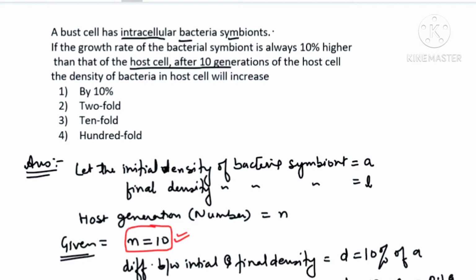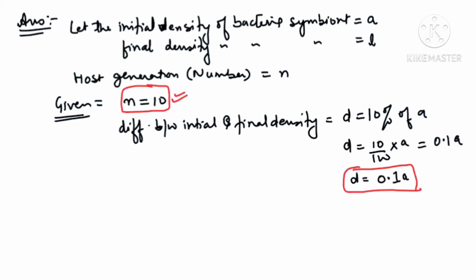Now you have to apply one formula of the math. L means the final density they are asking. L is equal to A plus (N minus 1) D. So it is A plus (10 generations minus 1), and D is 0.1 A. Understood?